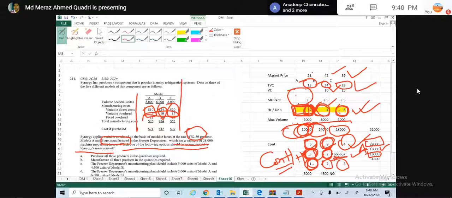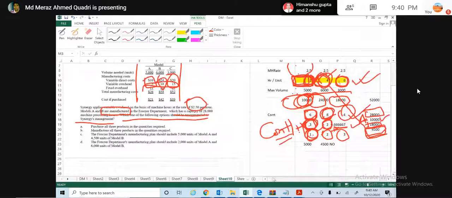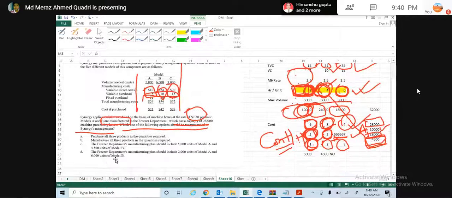So I will go for the B production, and for producing B, actually I do require 4 hours. So 18,000 divided by 4, I will get 4,500 units from B, which will give a benefit for us, maximum contribution to the business. So I can say that, okay, I will go for the 5,000 of A and 4,500 for B. So I believe our answer will be C.